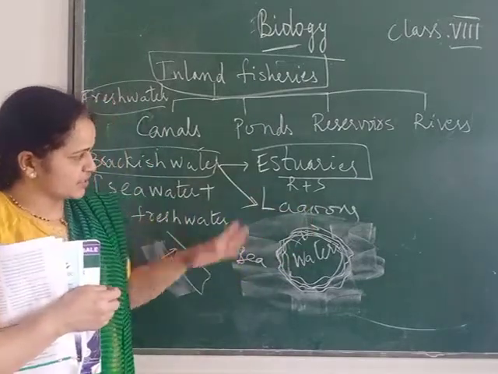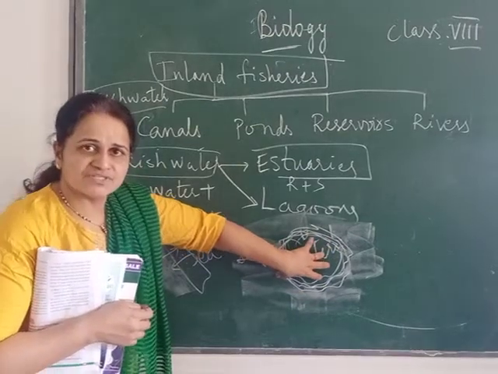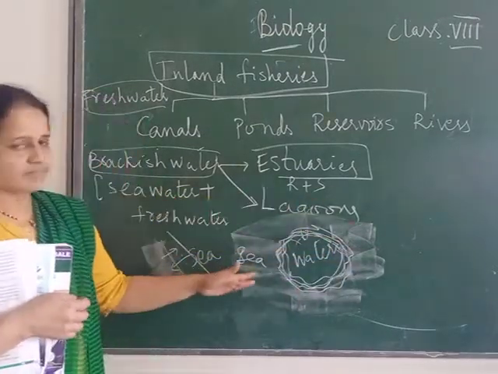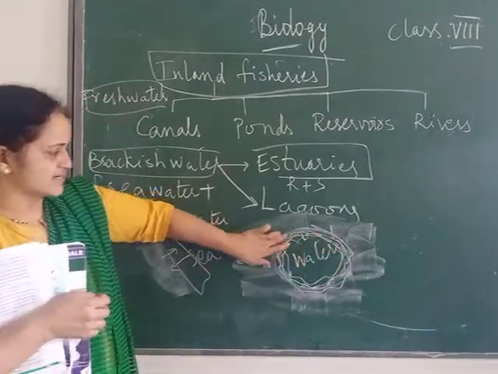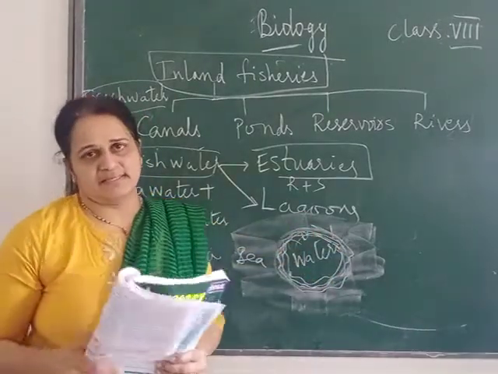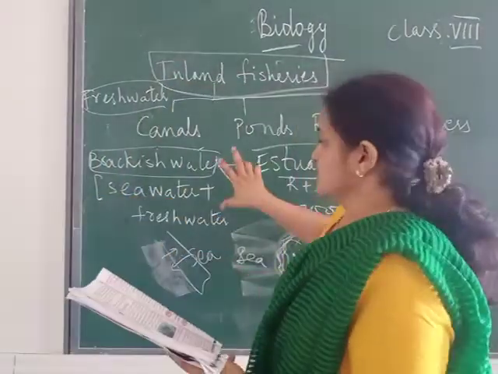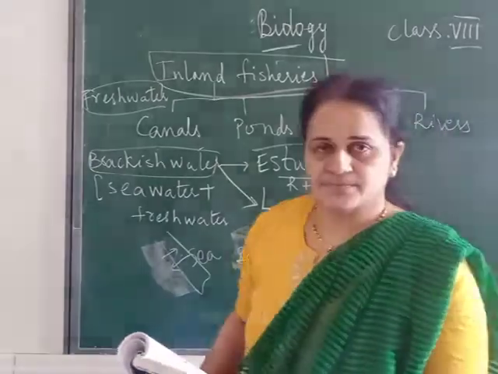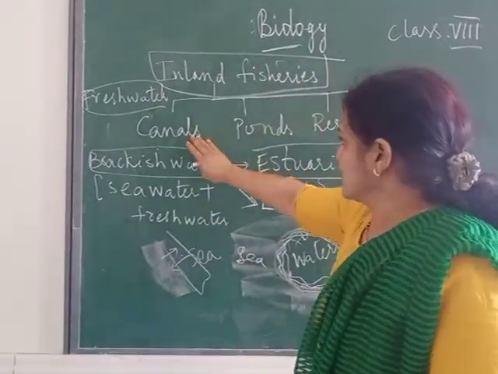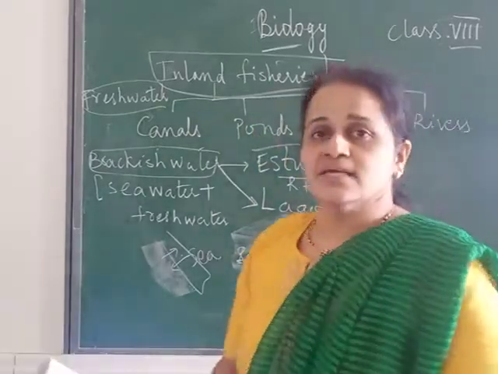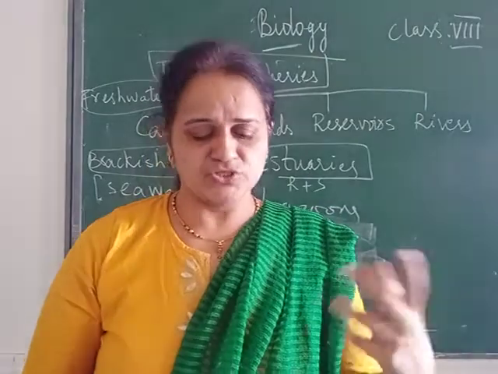Lagoons are water bodies covered by a larger water body with barriers. We don't make these barriers; they are all natural barriers. Here fishing is done and you get a high yield. When you do fishing in canals, ponds and reservoirs, the fish yield is low, not so high.